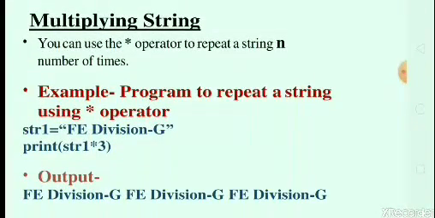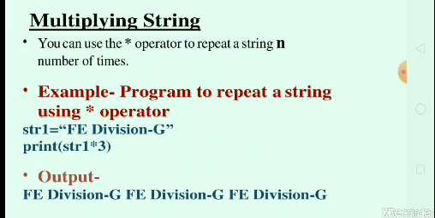So the next operator is multiplying string. Multiplying string means when we have to present a number of strings, we can use the star operator. You can use the star operator to repeat a string n number of times. When we have to repeat or write one string again and again in our program execution, we can use the multiplying operator, the star or asterisk operator, to multiply the number of times.